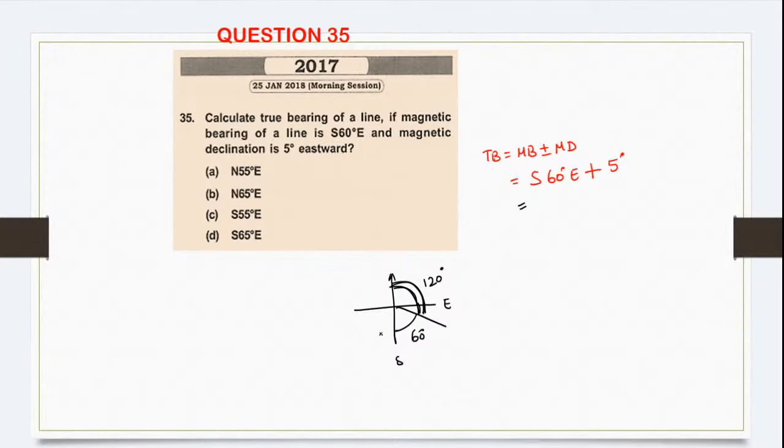120 degrees. No, Ria, it's wrong. That's what I also tend to do. So you should be very, very careful. You try to convert this into whole circle bearing and then convert it to reduced bearing, or else your answer will be wrong. Okay, see now what did I do? Southeast I converted to whole circle bearing. How much is the whole circle bearing? 120 plus 5, so how much did I get? 125.